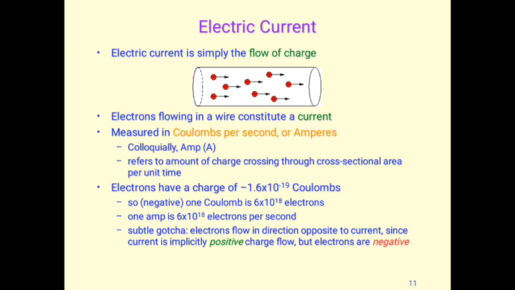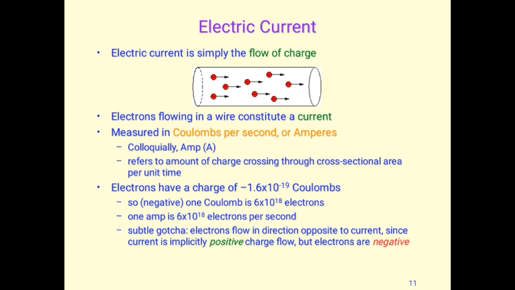Electrons have a charge of minus 1.6 times 10 to the power minus 19 coulombs. So 1 coulomb has 6 times 10 to the power 18 electrons, and 1 ampere is 6 times 10 to the power 18 electrons crossing per second. Electrons flow in the direction opposite to the current. So this is a very fundamental concept in electric current.